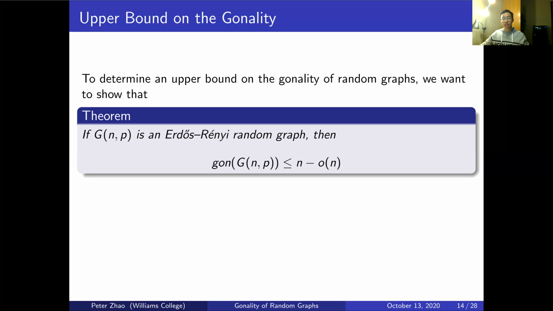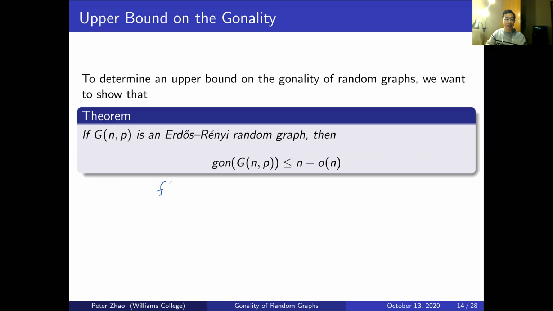So first, we will show that the Gonality is bounded above by n minus little o of n. To be clear, if you're not familiar with this notation, I'm going to give it a little explanation. Little o of n is defined such that if we have two functions, f of n and g of n, f of n is little o of g of n if the limit as n goes to infinity of f of n over g of n goes to 0. And that's just how it's defined.